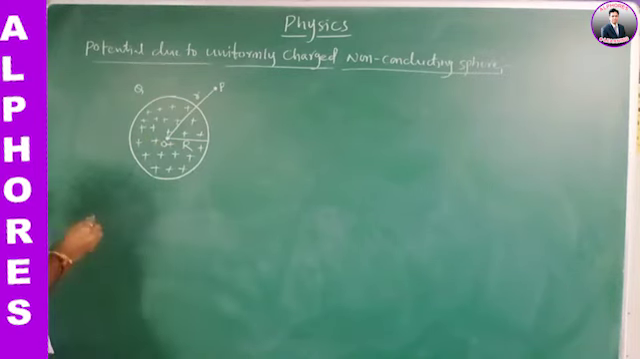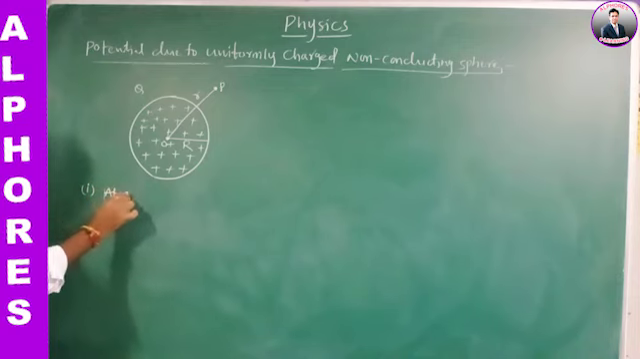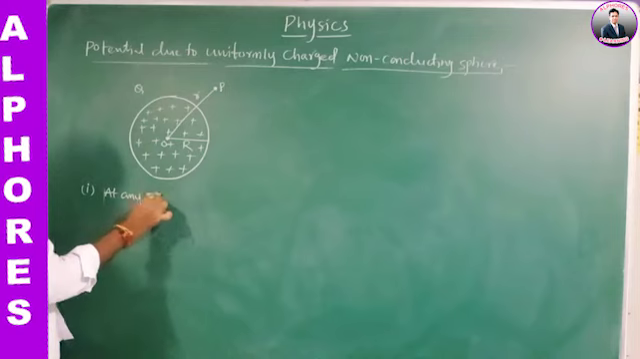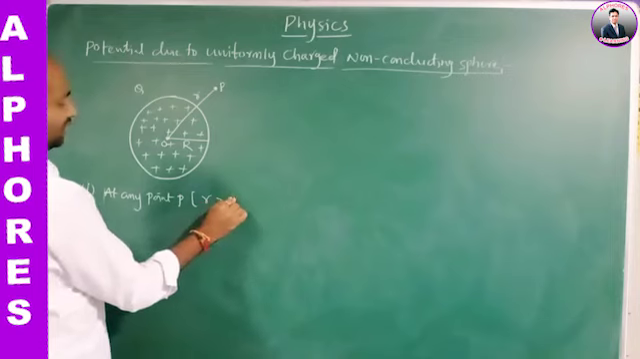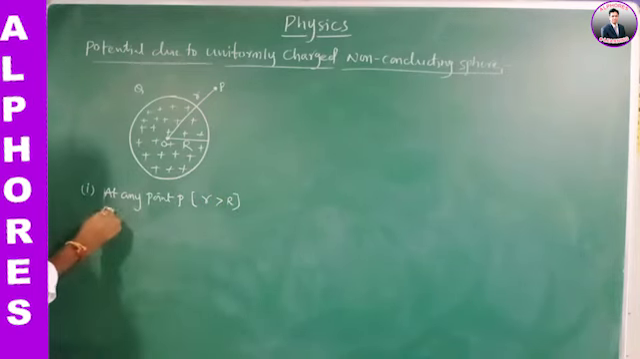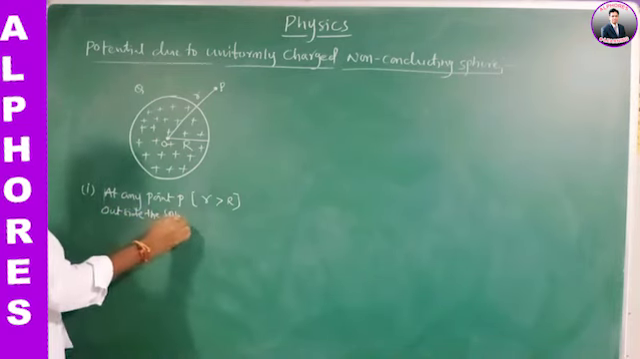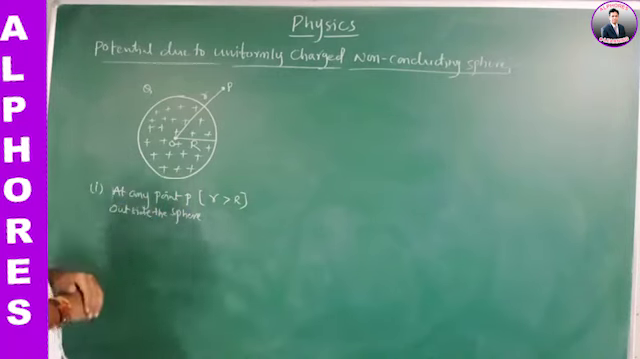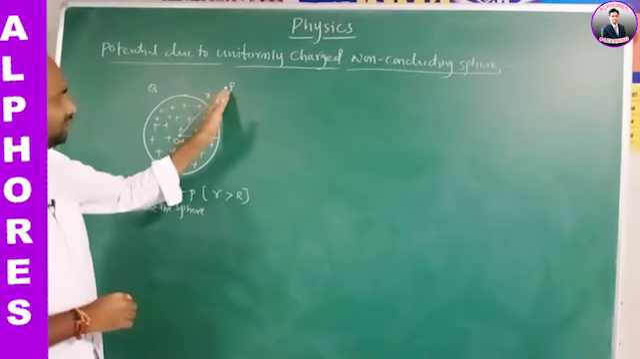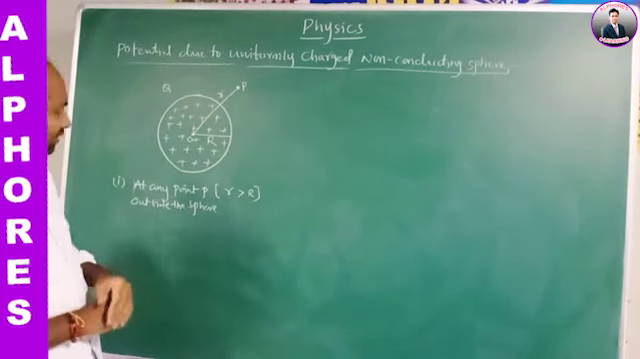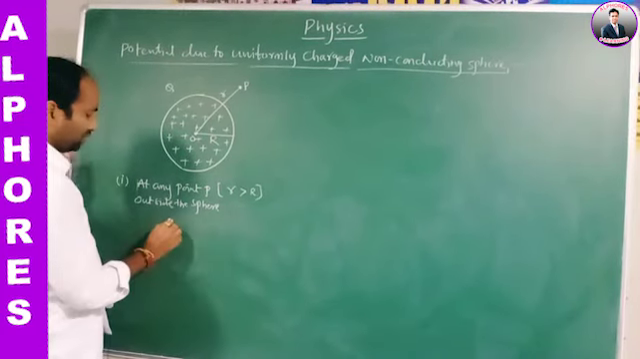First of all, at any point P whose distance small r is greater than capital R, that is, at any point P outside the sphere. Now the point P is outside the solid sphere. We know the electric field intensity at any point outside the sphere.